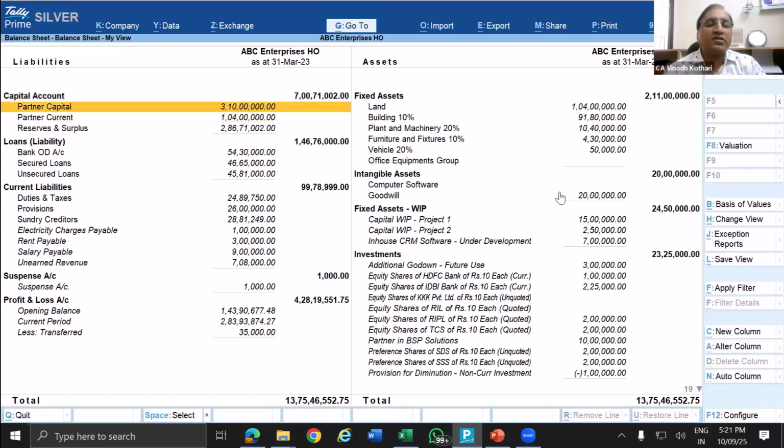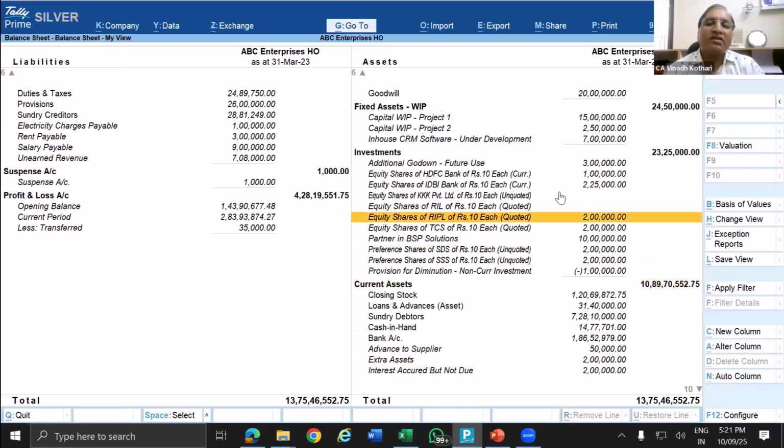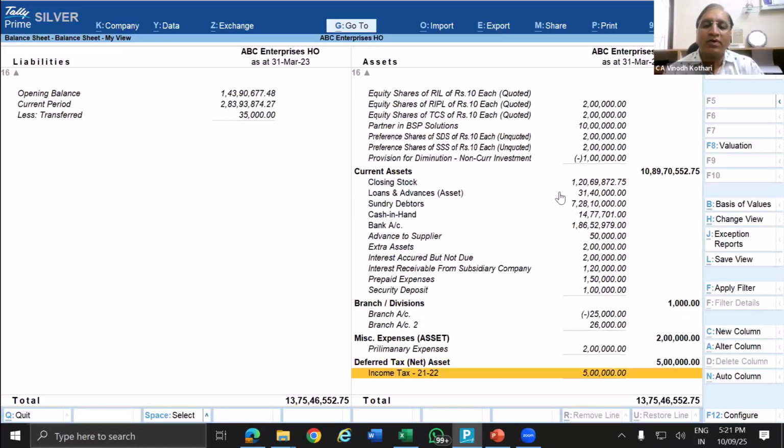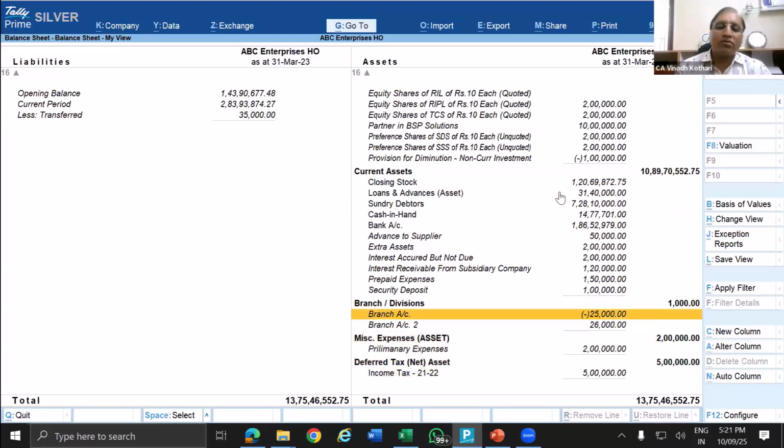So this is a partnership firm: the capital account, fixed asset, then the work in progress, then investment, current assets, all these details are provided. Here the branch account is there, but as of now, I am not going to take how to link the branch because that template is not yet ready, only for proprietor, that is single Tally data. The Excel file is ready.